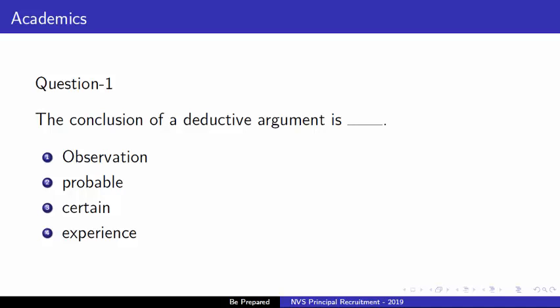So what is a deductive argument? A deductive argument is an argument that is intended by the arguer to be deductively valid, that is, to provide a guarantee of the truth of the conclusion provided that the argument's premises are true. So the right answer is option 3, that is, the conclusion of a deductive argument is certain.